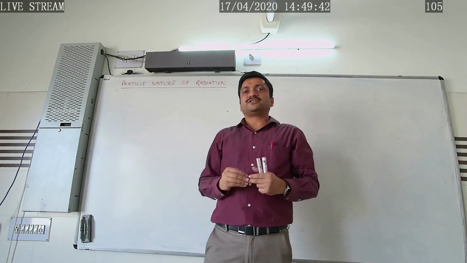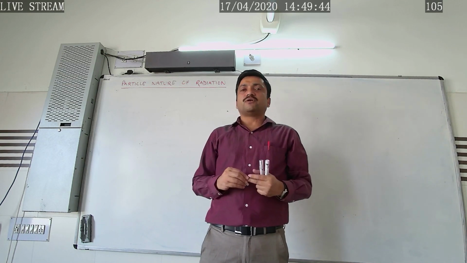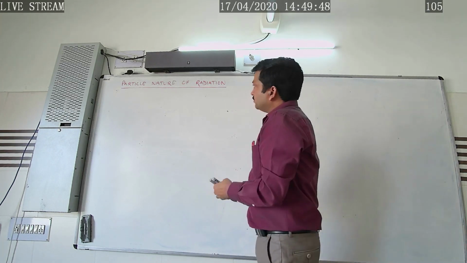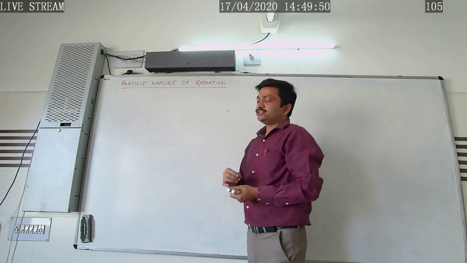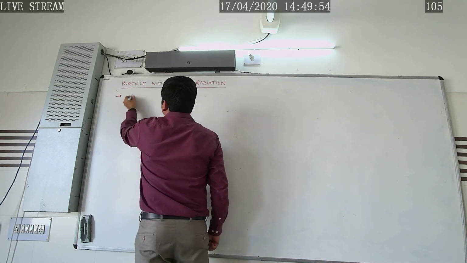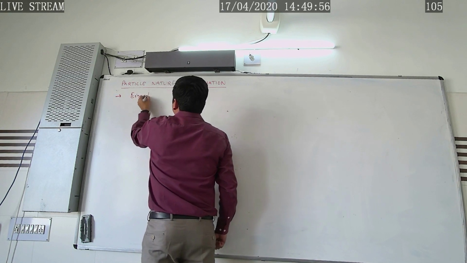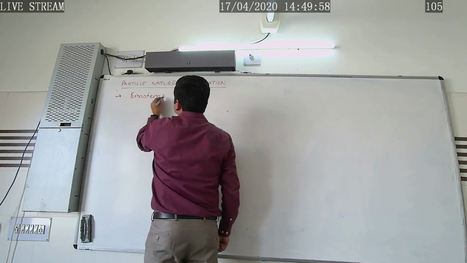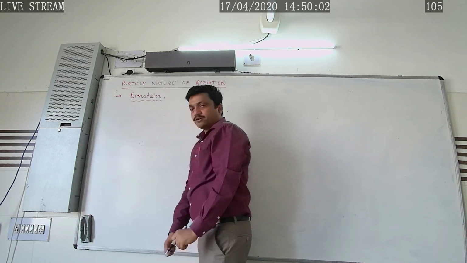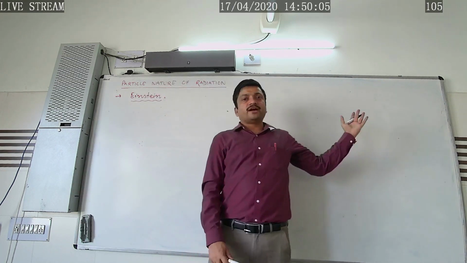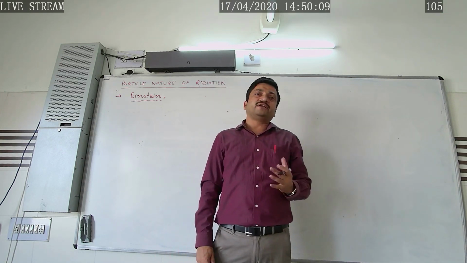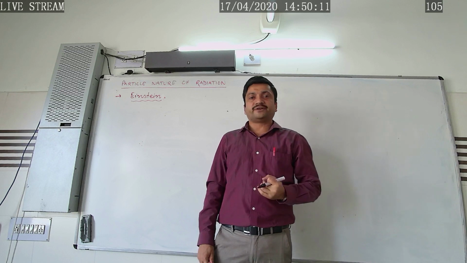So, what are the characteristics of the particle nature of radiation? Let's study about it. This particle nature of radiation was introduced by the scientist Einstein. Why did he introduce this concept? Because the wave theory of light introduced by Christian Huygens does not satisfactorily explain the laws of photoelectric emission.